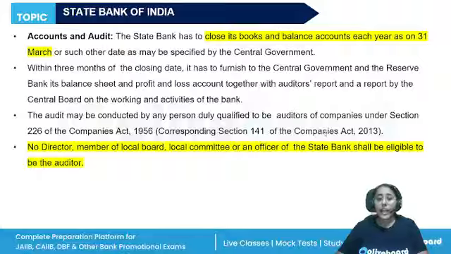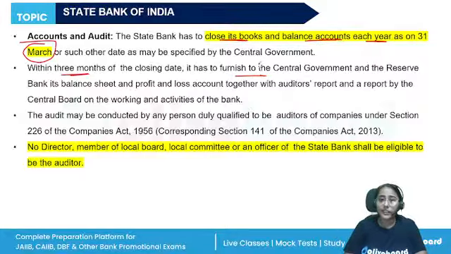Accounts and audit: the State Bank has to close its books and balance accounts each year as on 31st of March. Within 3 months of the closing date, they will have to furnish the report to the central government and the RBI. Its balance sheet and profit and loss account, together with the auditor's report and a report by the central board. So, accounts and audits. Under this, we will remember these 2 points.